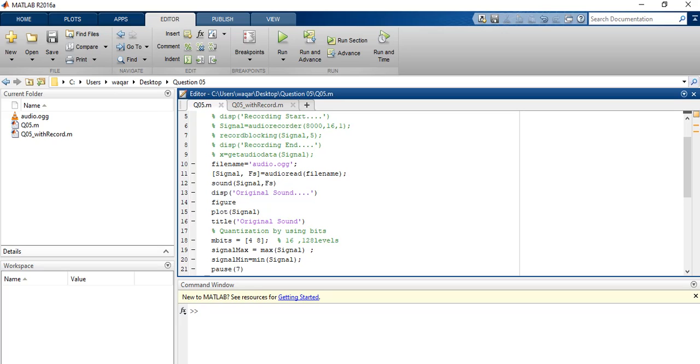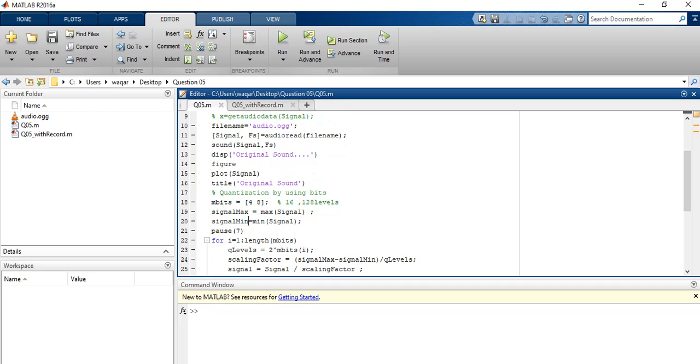So for the quantization we need the maximum value and minimum value. From the signal we find the maximum and minimum. Here we use the function pause. Pause means wait for 7 seconds. It means that in 7 seconds our audio has already played, so we need to stop the processing. If we do not stop the processing, then it overlaps.